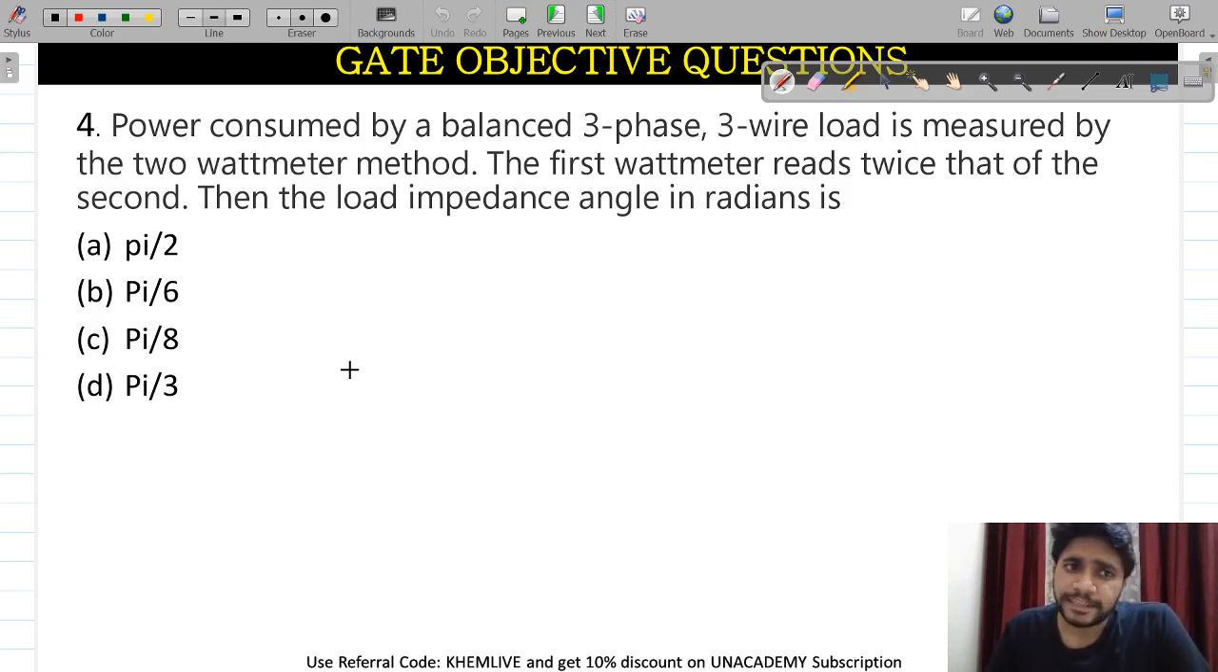The power consumed by a balanced 3-phase 3-wire load is measured by the two wattmeter method. The first wattmeter reads twice that of the second. Then find the load impedance angle. So you need to find out the angle. How will you be able to find it out? I am just telling you.